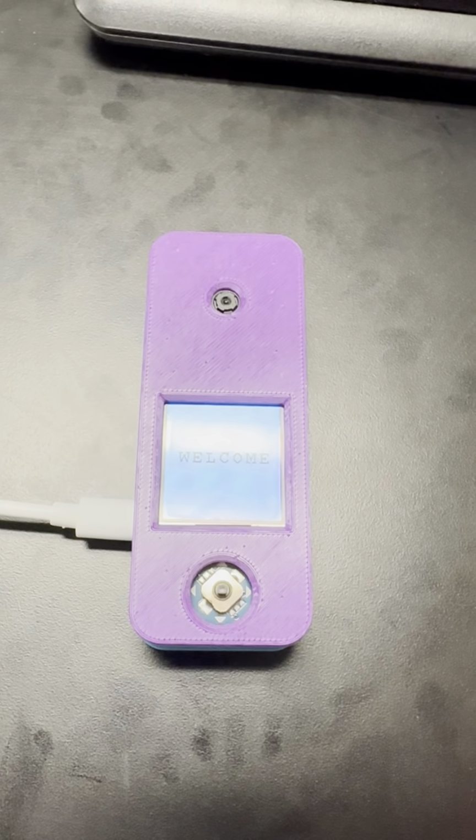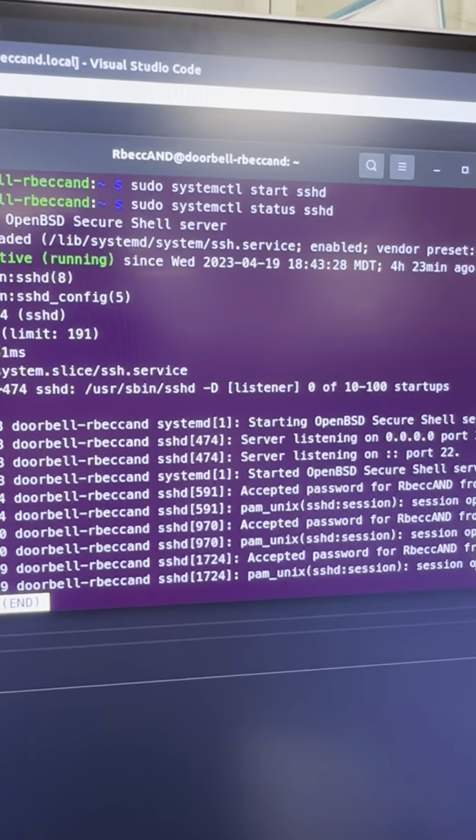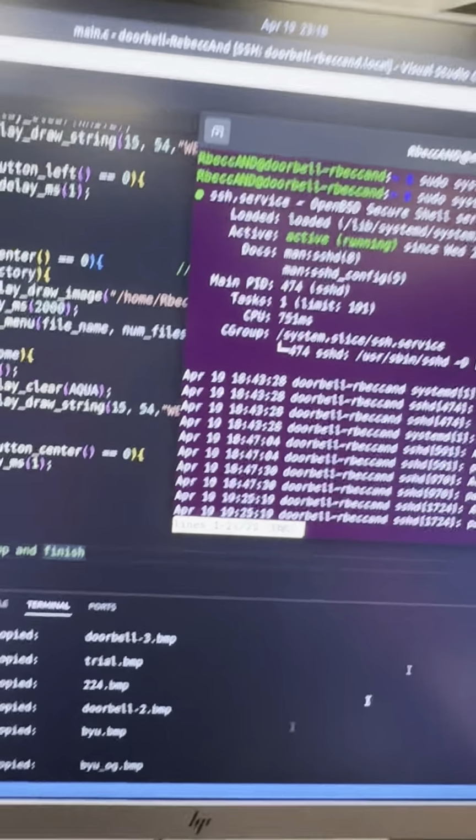Final lab, doorbell. We've got my daemon up and running. The Raspberry Pi is running to boot. Looking at the specs, we've got enabled, actively running. Everything's going well.